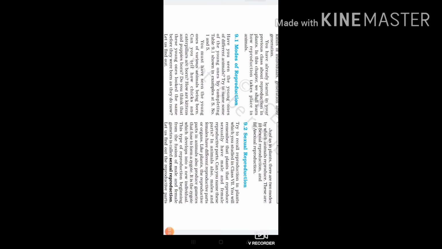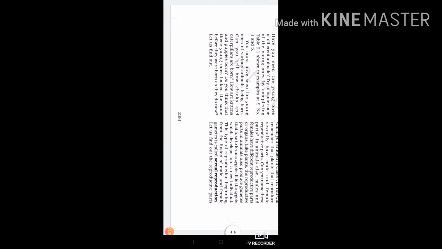So in animals also, males and females have different reproductive parts or organs. Like plants, the reproductive parts in animals also produce gametes that fuse to form a zygote. We have already discussed the fertilization process of a plant in a flower in 7th standard. It is the zygote which develops into a new individual. This type of reproduction, beginning from the fusion of male and female gametes, is called sexual reproduction. You can underline the definition.